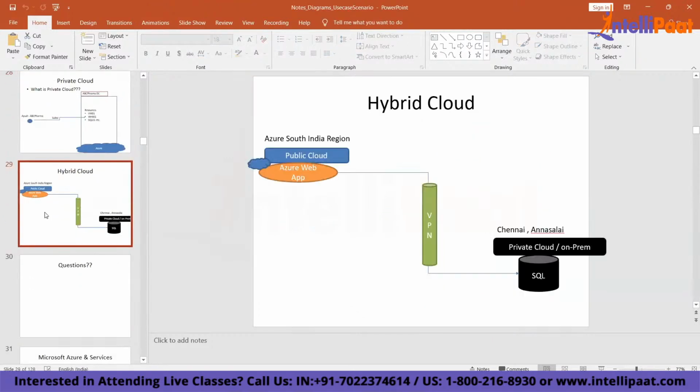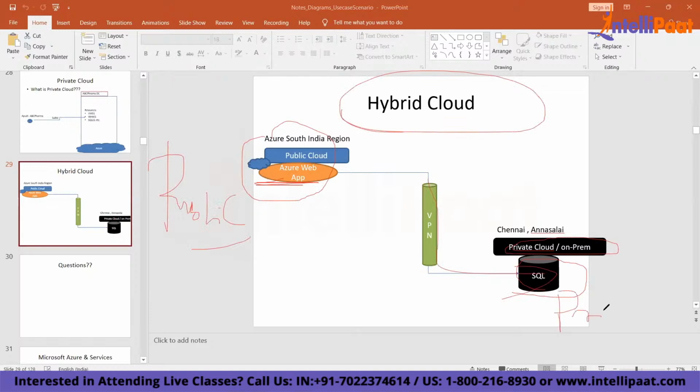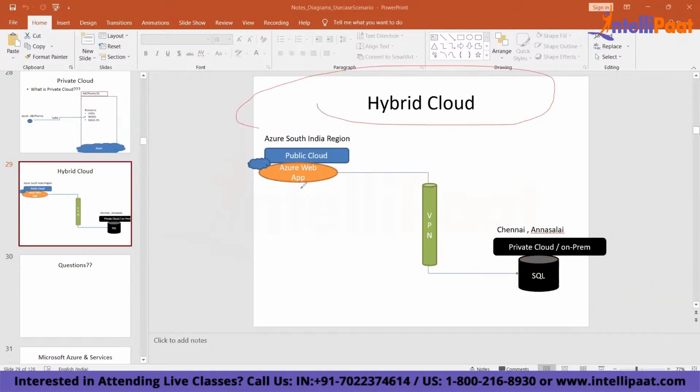And the last one is hybrid cloud. In a hybrid cloud, you have a combination of public, private, or on-prem. This is a public cloud. I'm deploying my website in the public cloud, but my database is in the private cloud. And how am I connecting? I'm using a VPN. So this is a hybrid cloud. Here, this is a public cloud and this is a private cloud, and they are connecting to each other, right? So the application communicates with the website. It cannot connect directly. It needs a VPN to connect. A hybrid cloud is a combination of public and private. Okay, this is all about public, private, and hybrid cloud.